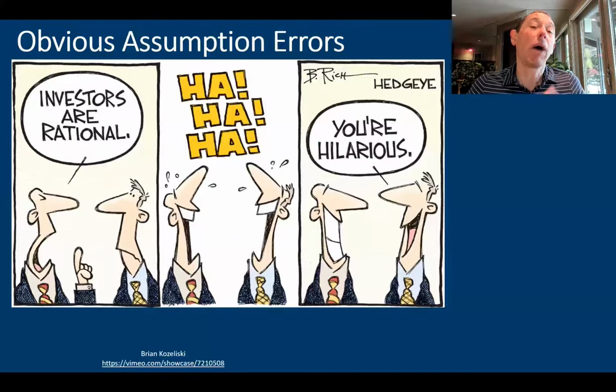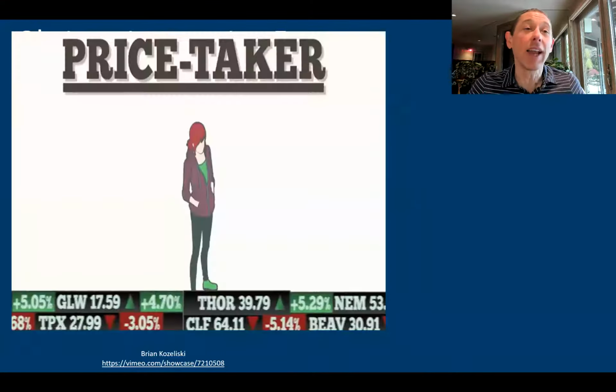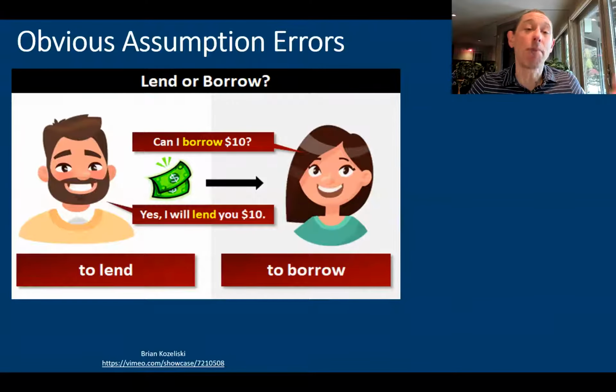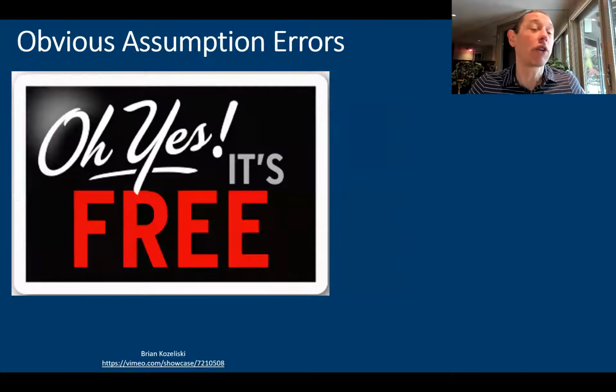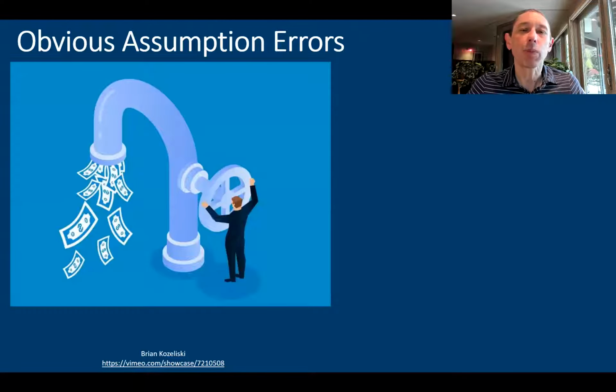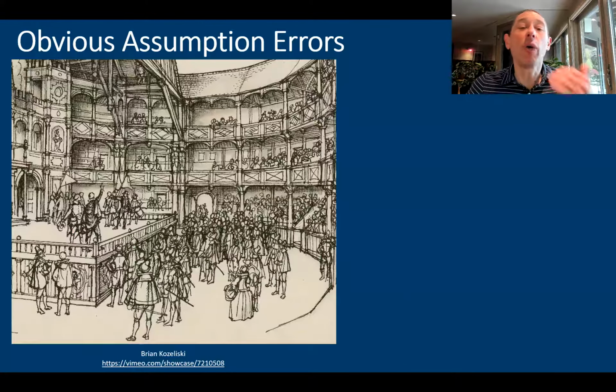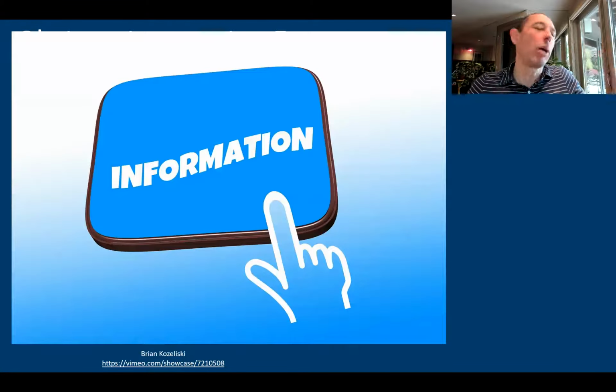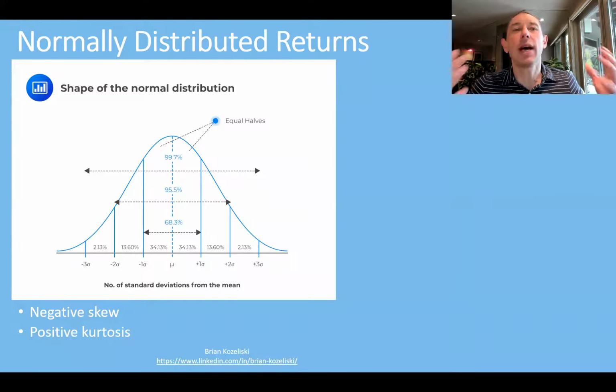As a refresher, the obvious assumption problems are that all investors are perfectly rational, all investors are perfectly diversified, no investor, regardless of their size, can change the price of an asset, that everybody can borrow and lend at the risk-free rate, that there are no transactions costs, taxes, etc. There are no frictions involved in your investing, that everything is perfectly liquid, everything is perfectly divisible, that all investors have the exact same assumptions regarding the price of an asset and what it's worth and what its returns and standard deviations will be, that all information, public, private, everything, is perfectly known immediately, freely to all investors.